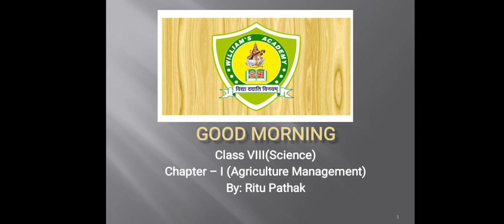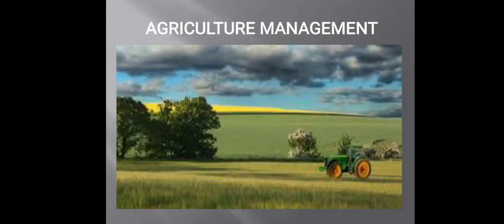Welcome to class 8th. Our very first chapter in science is agriculture management. As we all are aware, human beings are heterotrophs, which means that we are dependent on plants and animals for our nutrition requirement. So, to fulfill that need, we are growing plants and rearing animals, and that is called agriculture. So, agriculture means growing plants and rearing animals for the food requirement of human beings.